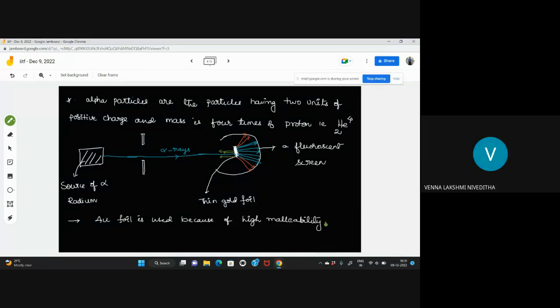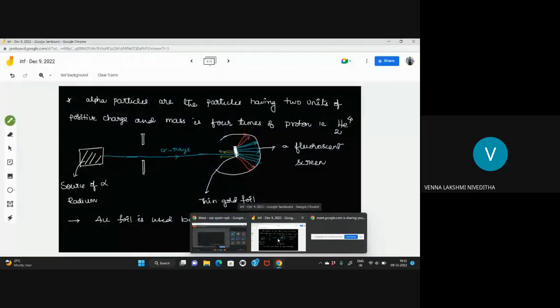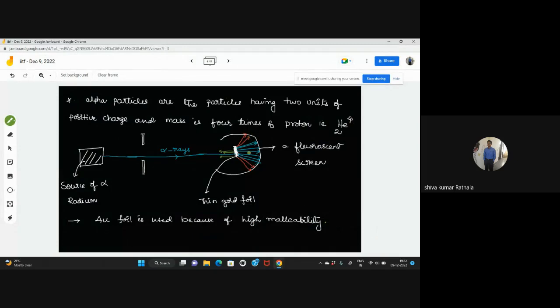What do the red rays indicate? These are deflected rays, alpha particles deflected with different angles, deflected alpha particles with small angles. And the green color will represent radiation bouncing completely back, and the blue color represents most of the particles passing through.